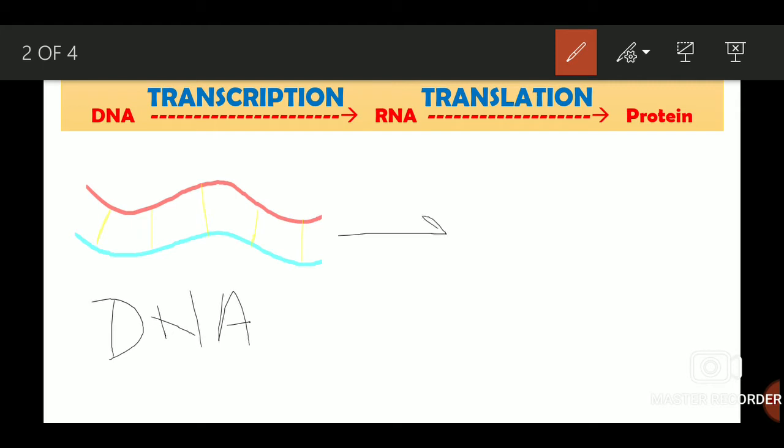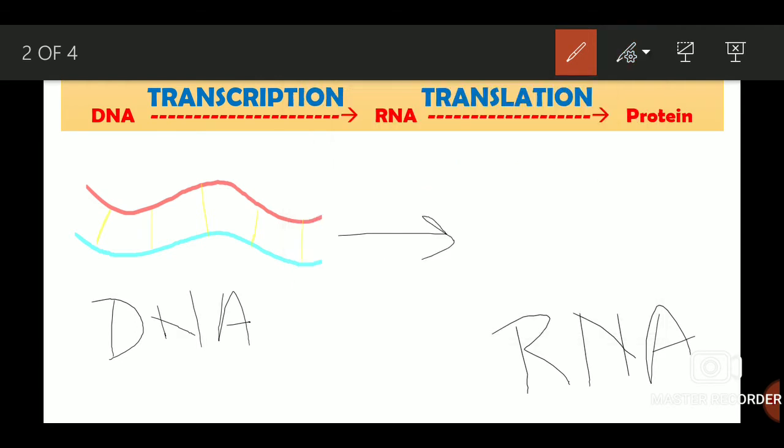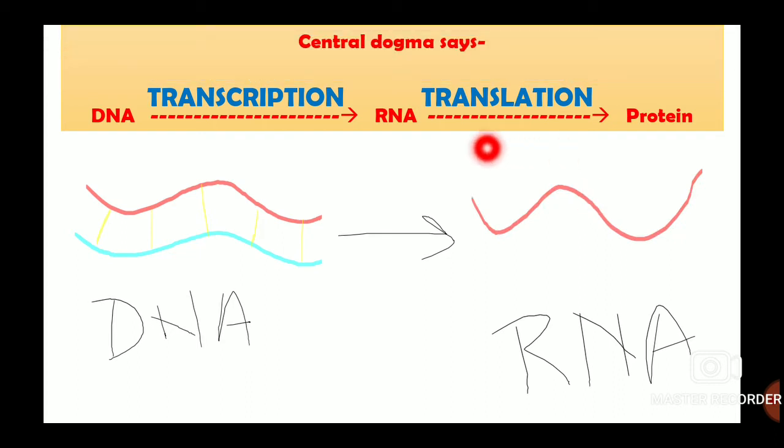Now after transcription, our RNA will be formed from the DNA. We saw that DNA is double-stranded, but you know what? RNA is actually single-stranded. So in order to form this single-stranded RNA from this double-stranded DNA, we will need only one strand that will act as a template.